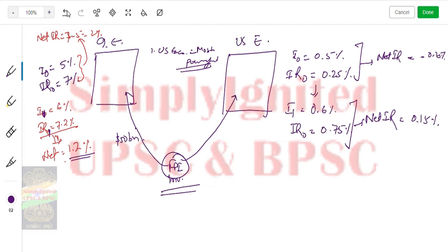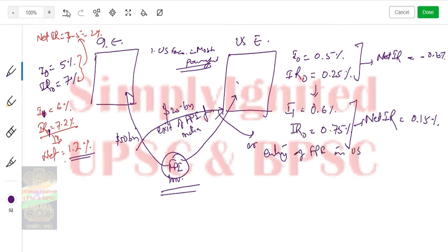They may give you a rise and a fall simultaneously. So what will happen? This FPI person would take up this $50 billion, say $25 billion, and invest in US. That's simple. So this is the exit of FPI for India, or entry of FPI in USA.